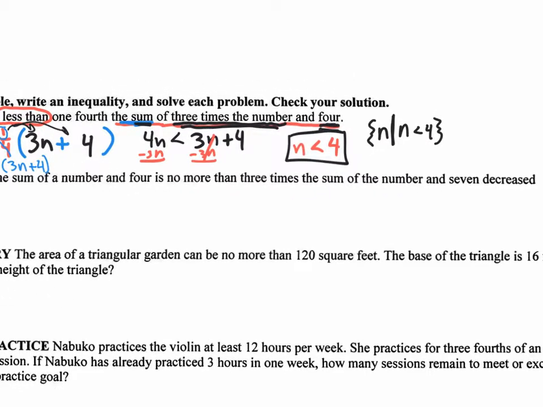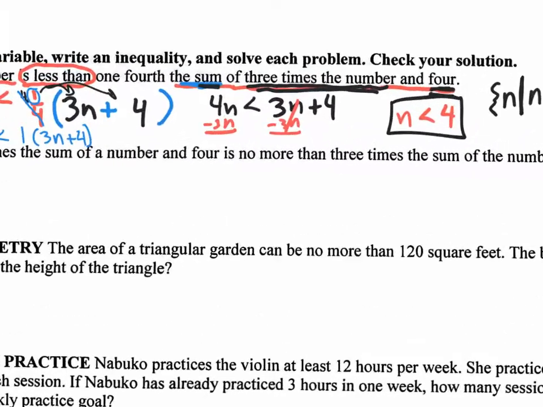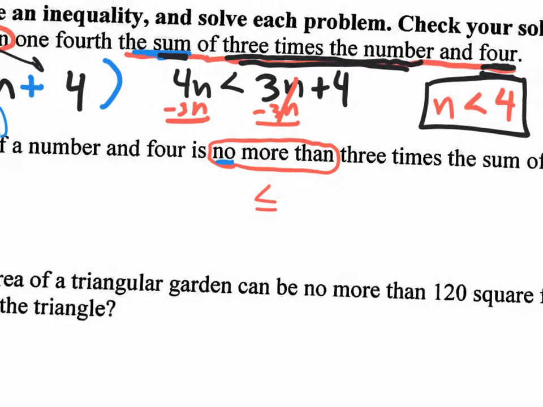But that's not the confusing part that I was talking about earlier. The confusing part is when you have something like this, no more than. Because the word more than means greater. But when you throw in that no right in front of it, it actually means less than or equal to. Okay, I know it's really confusing. More than actually means greater, but when you throw in the no in front of it, it makes that greater than change to a less than. Think about it.